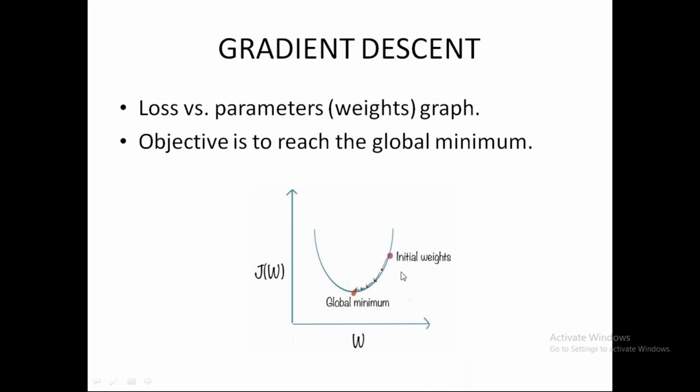Now what happens in gradient descent is that, let's say this J(W) is basically our MSE value and W is our weight. So let's say on my initial weight, the cost that I derived was somewhere here. Now on every iteration, my weight will change. The model will give me a new weight, and on every iteration, I will jump and come to the global minimum point. So when the global minimum is reached, this is the minimum cost that we can have, and that's how a function is formed in our model.